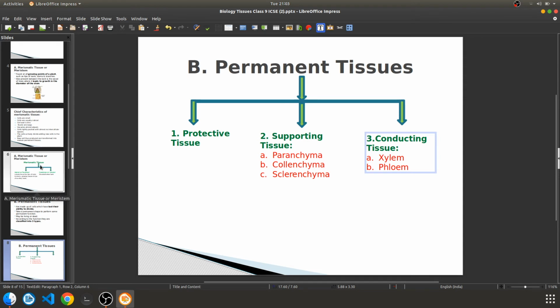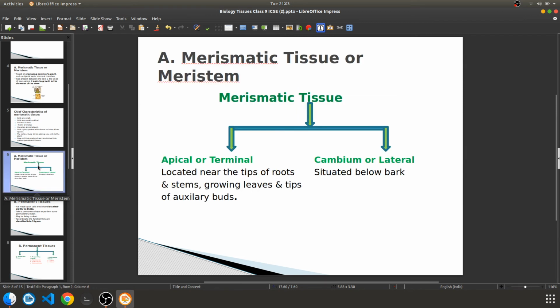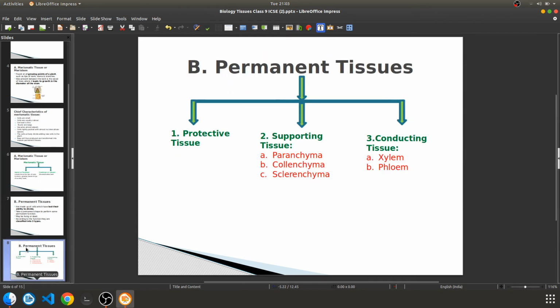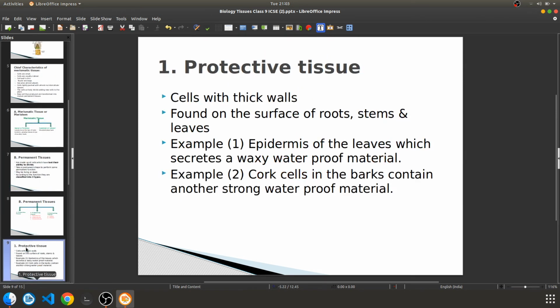Let us see more about the protective tissue and the supporting tissue, okay? So protective tissue: cells with thick walls found on the surface of roots, stem, and leaves.